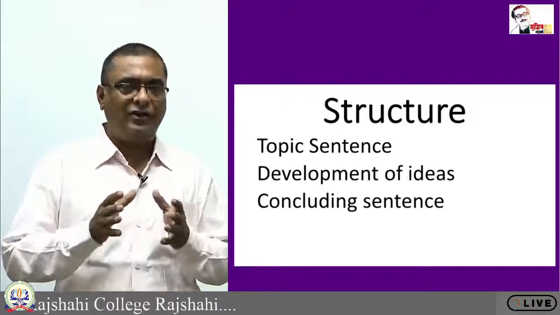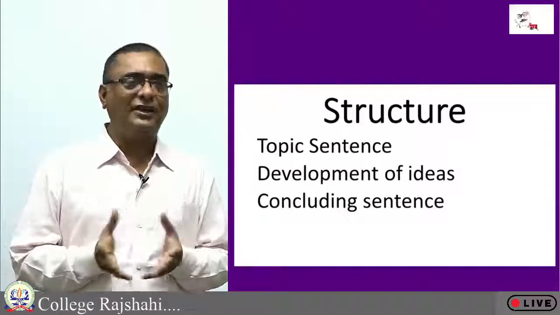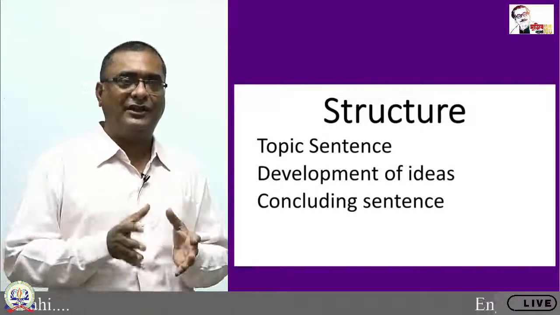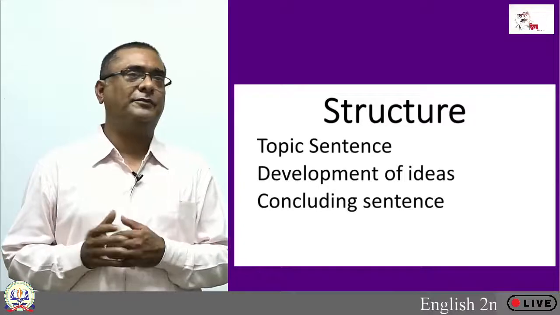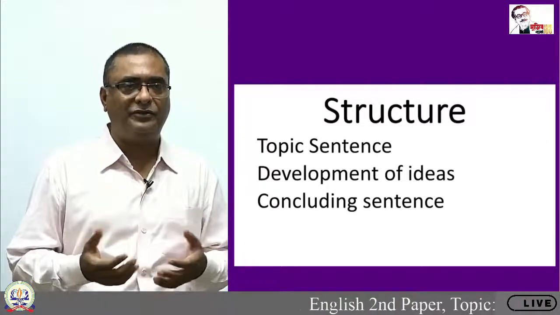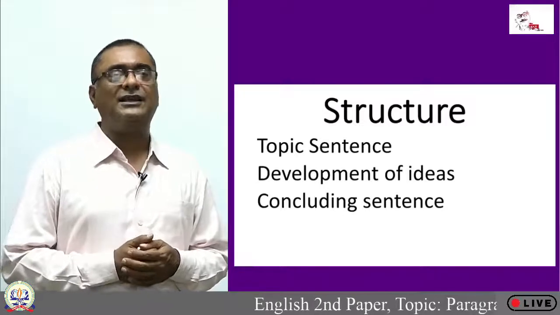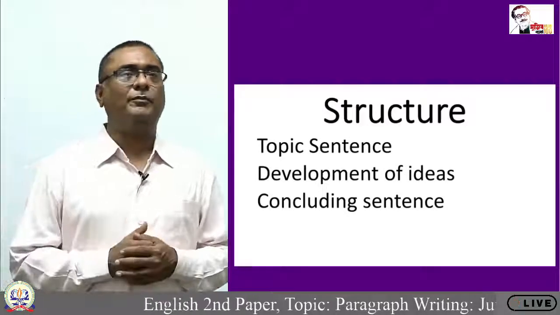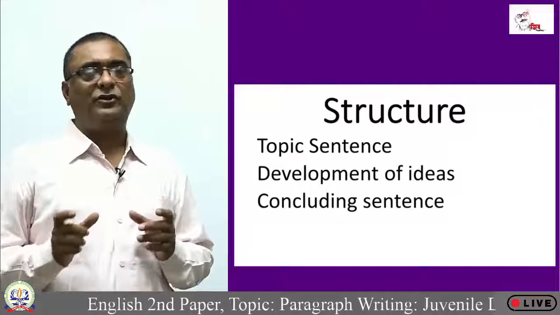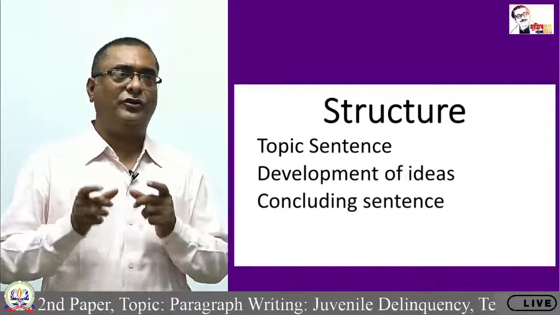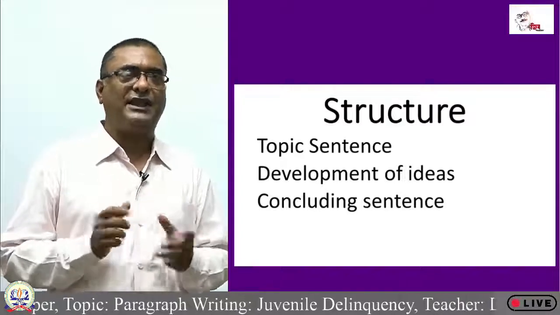So, the style of organizing your paragraph by using linkers or connectors, by using different types of sentence structures, by providing different types of points and ideas is very important, and this is basically known as development of ideas. So, development of ideas includes the style of organization or coherence as well.